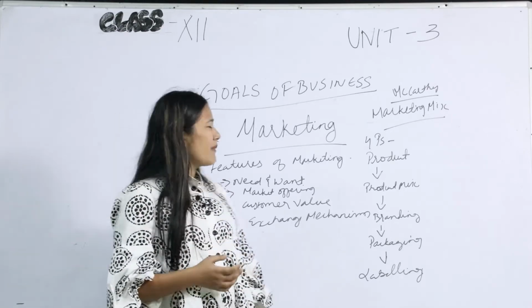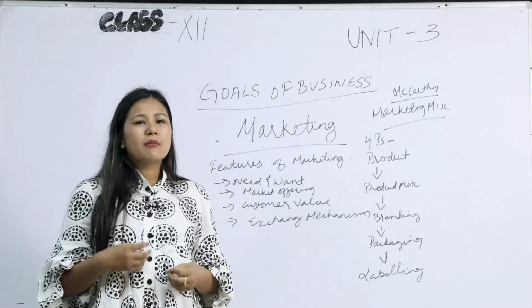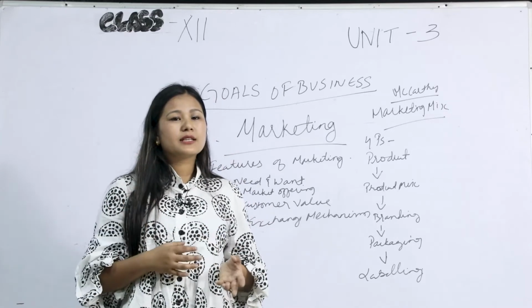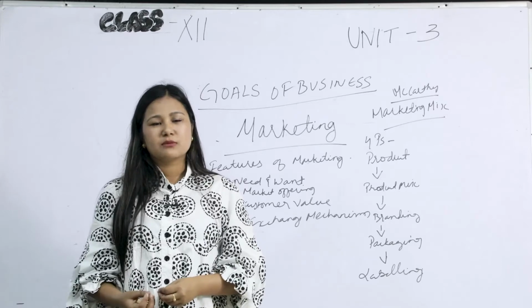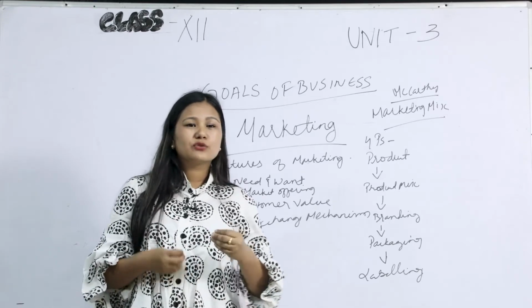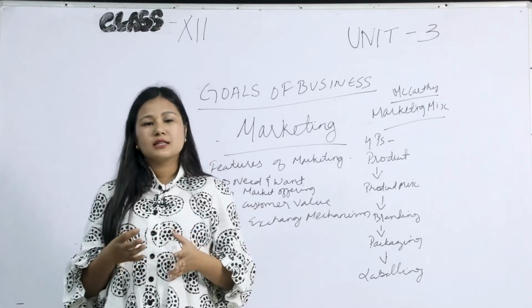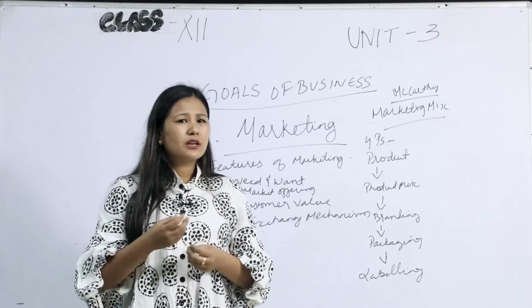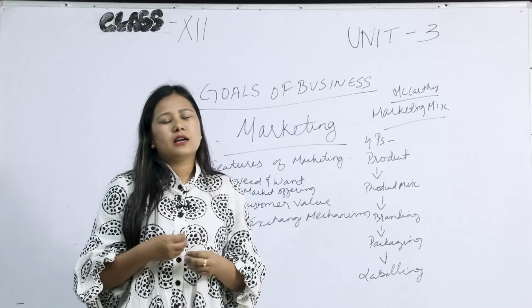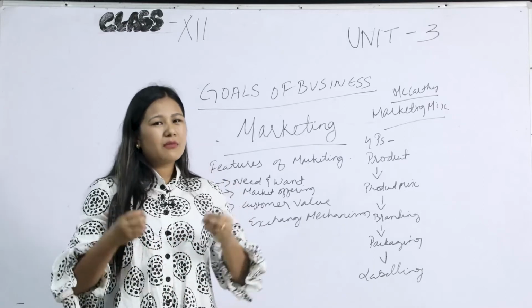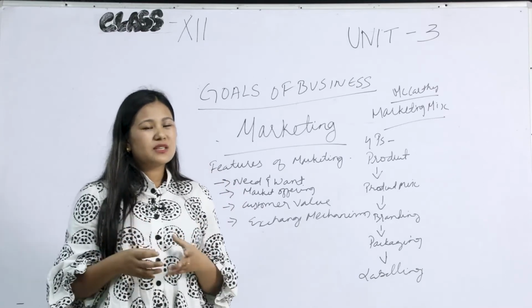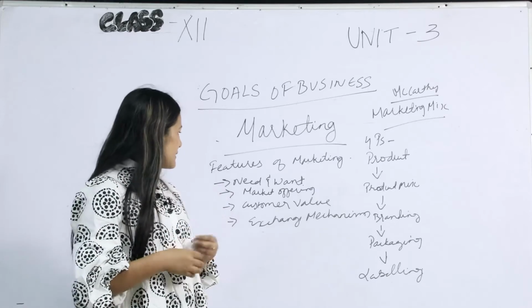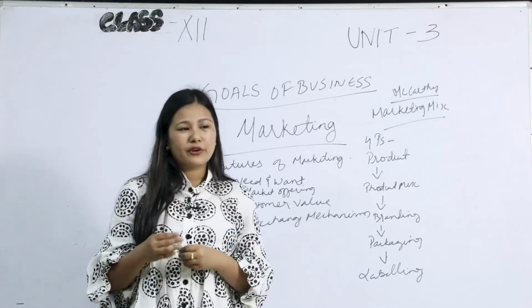The first feature of marketing is need and want. The main aim of the marketing is the needs and wants of the customers. We do marketing in order to fulfill the needs and wants of the customers. Therefore, the essential element or the most important factor that an entrepreneur needs to consider in marketing is the customer's needs and wants. The second thing is market offering.